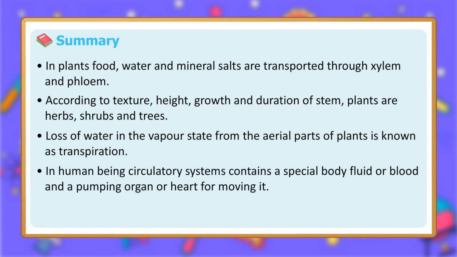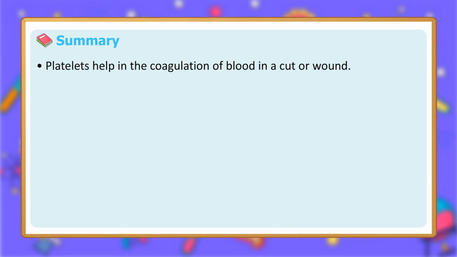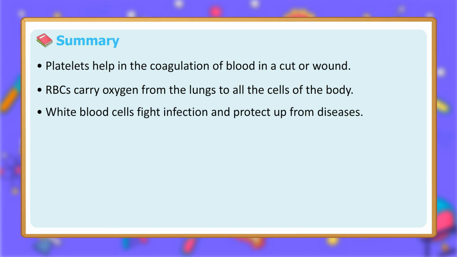In human beings, the circulatory system contains a special body fluid, or blood, and a pumping organ, or heart, for moving it. Blood is a red-colored liquid which circulates in our body. Platelets help in the coagulation of blood in a cut or a wound. RBCs carry oxygen from the lungs to all the cells of the body. White blood cells fight infection and protect us from diseases.